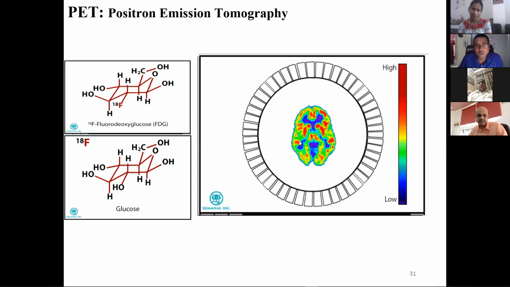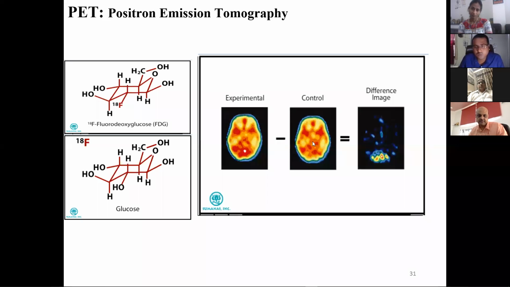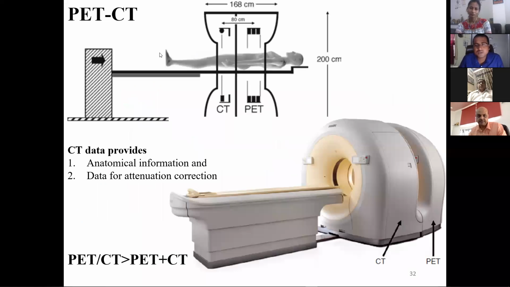This is the image of the person who is having the tumor, subtracted with the control, and we can understand where the difference is present. So from that we can understand that is the place where we can have the tumor. And all the time this PET technique is combined with the CT technique, because if a small amount of light is present in a very big dark room, we cannot understand the exact position of the light in the dark room.